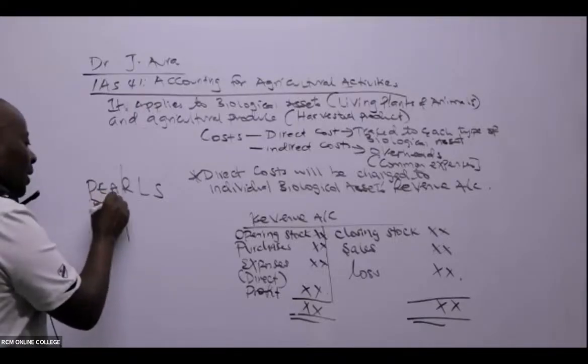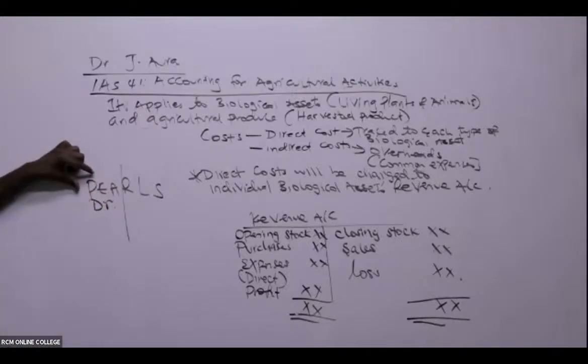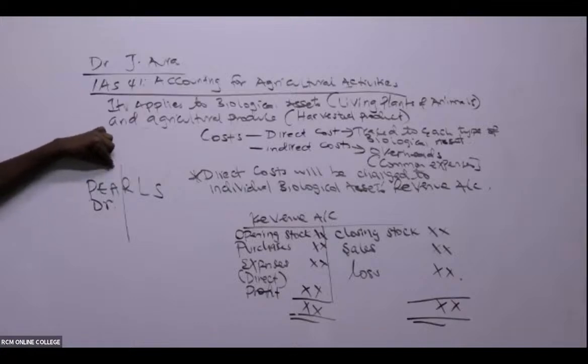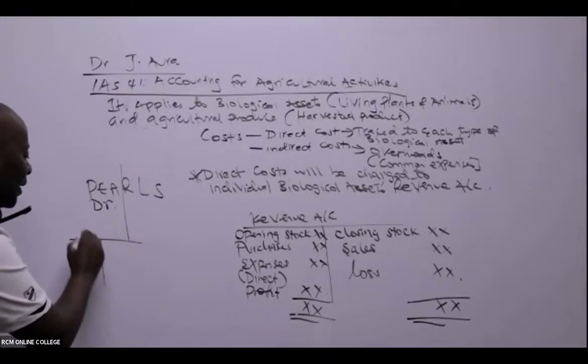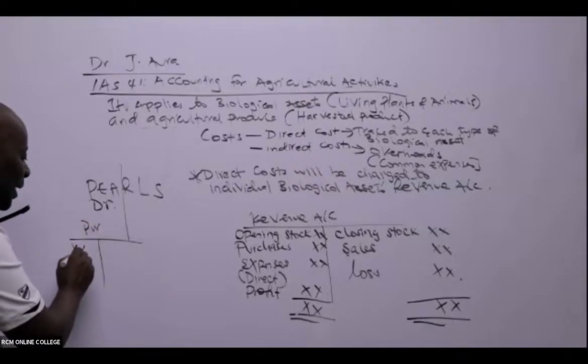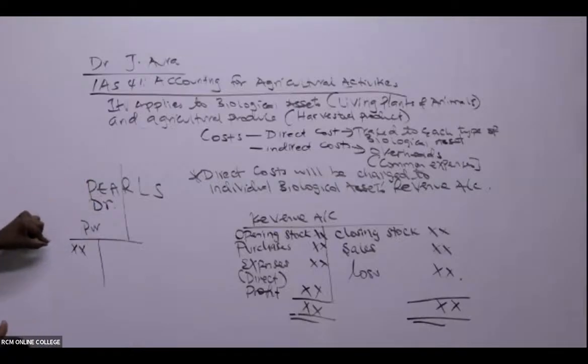Whenever they increase, we debit. I repeat for your writing, P stands for purchases, expenses, and assets. Whenever they increase, what do we do? We debit. So when you purchase goods, say on cash, you shall open a purchases account and debit. So purchases, expenses, and assets should be debited always.